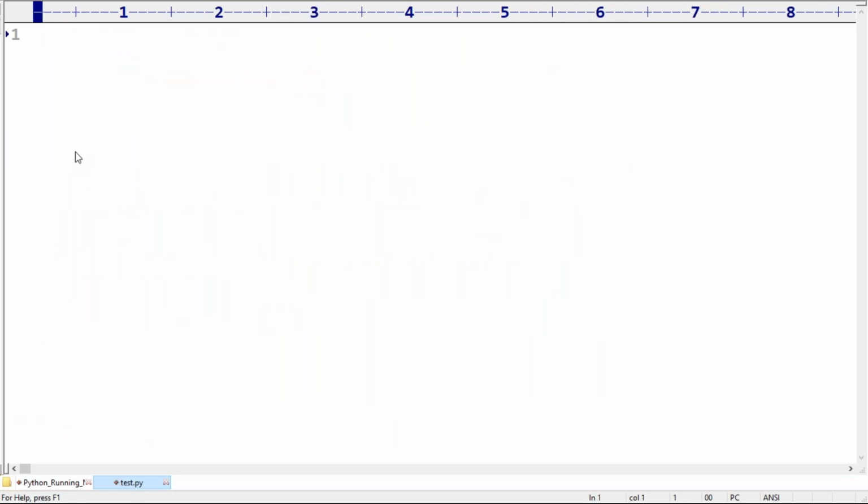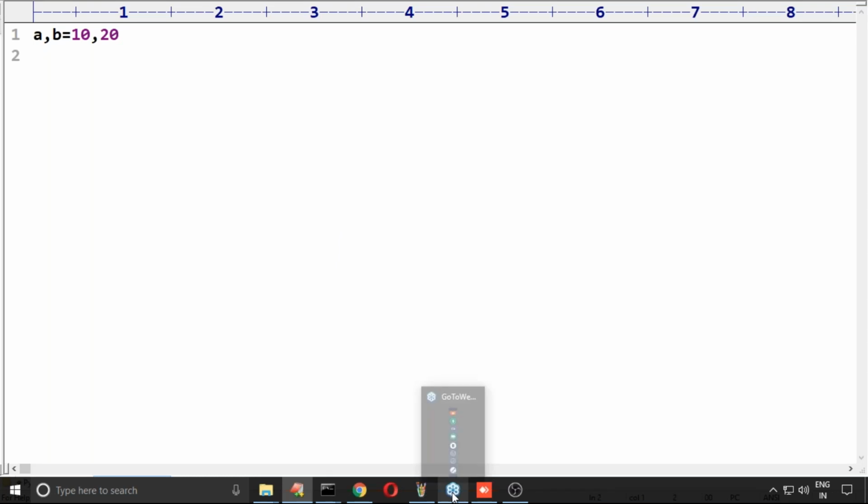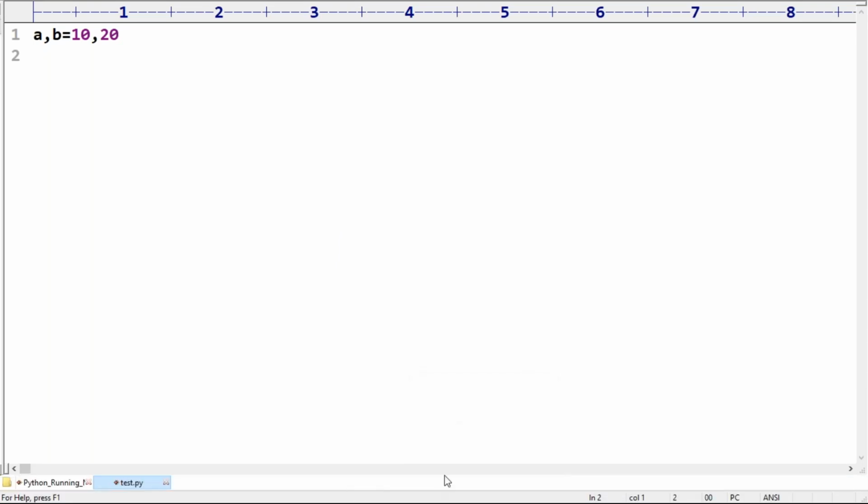a, b is equal to 10, 20. Is it valid or not? Can you please confirm? Yes, a is equal to 10, 20: 10 will be assigned to a, 20 will be assigned to b. Now c is equal to 30 if a less than b, else 40.